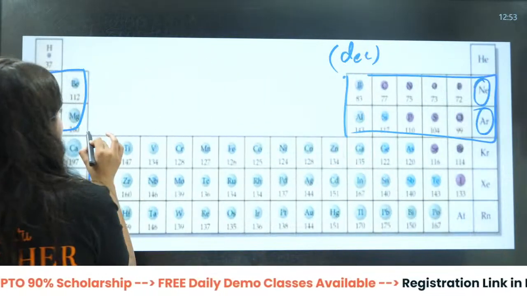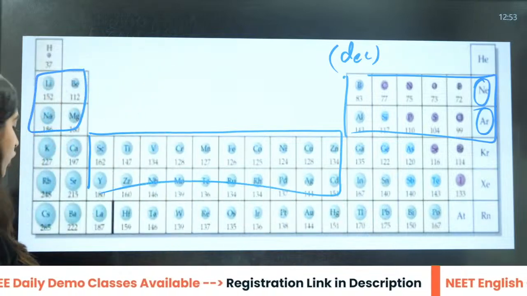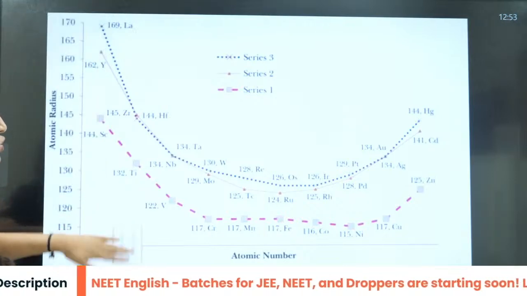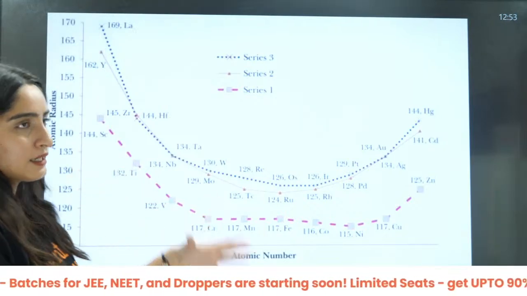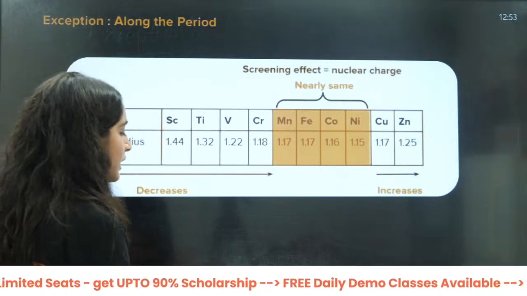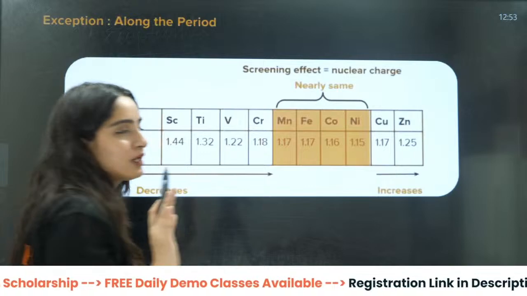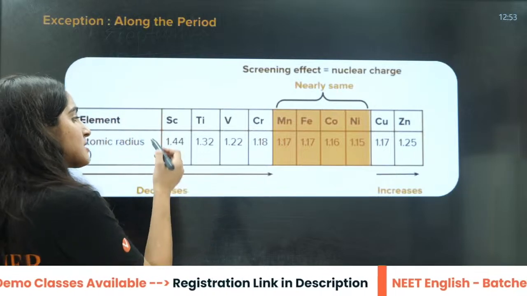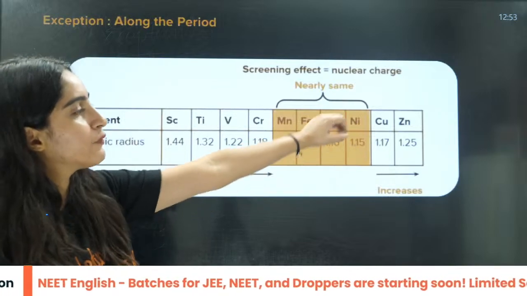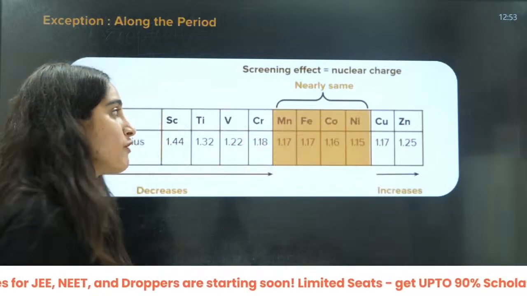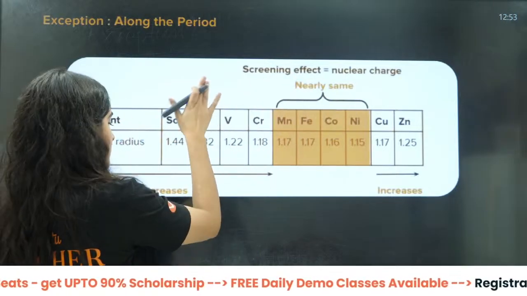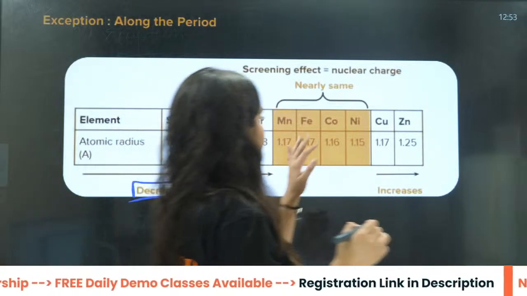Now let us talk about this 3d series. In this 3d series, this is the graph that you will see. We will do that in detail in the d and f block. But now you need to see that there is no regular trend here. Firstly it will decrease, then it will be nearly the same, then it will increase here.